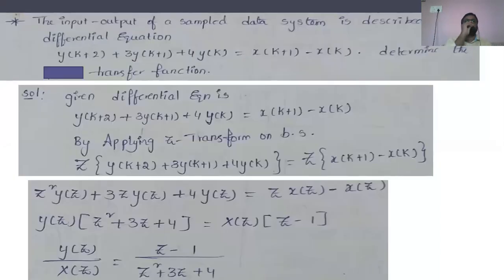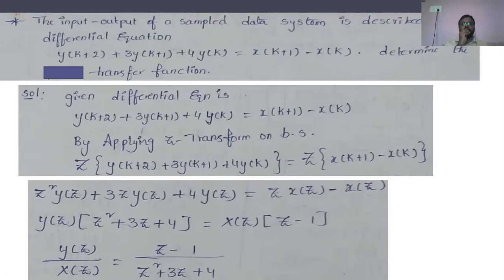Okay. So in this equation, let us take this example: y of k plus 2 plus 3 y of k plus 1 plus 4 y of k is equal to x of k plus 1 minus x of k. We need to determine the z transfer function. Here in the statement of the problem, he has not given any initial conditions. So the initial conditions are assumed to be 0.